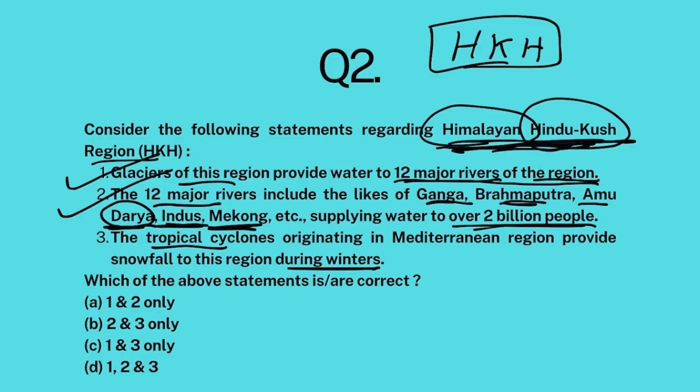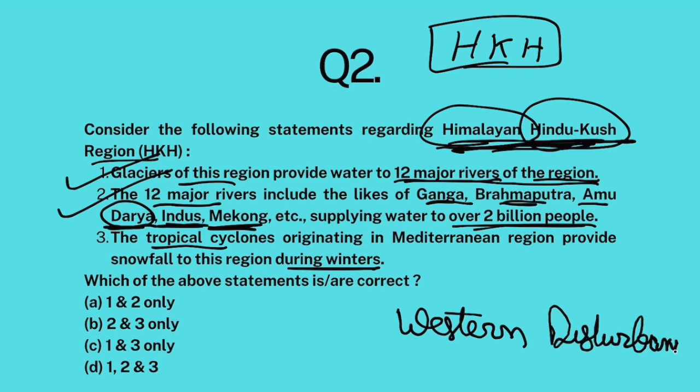Now, this region receives its rainfall from western disturbances during the winter season, western disturbances that originate from the Mediterranean Sea.